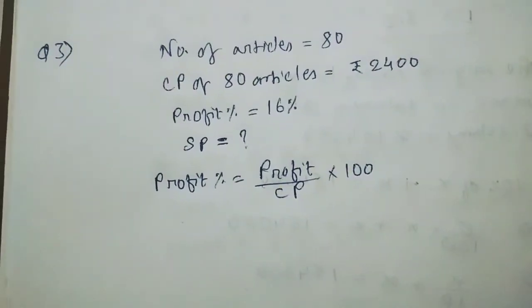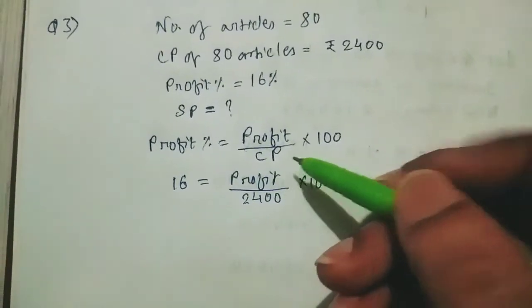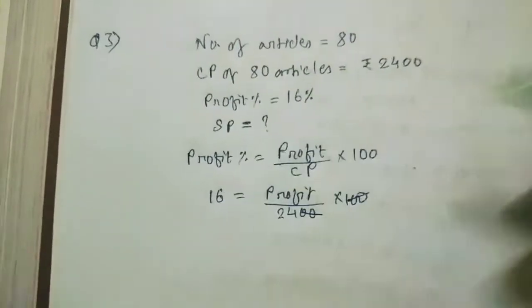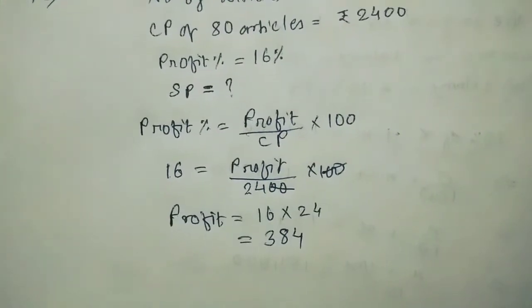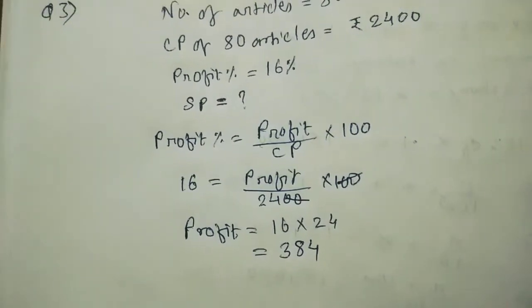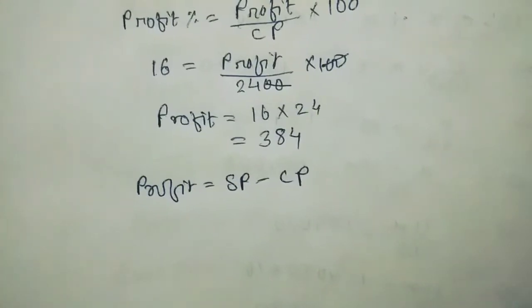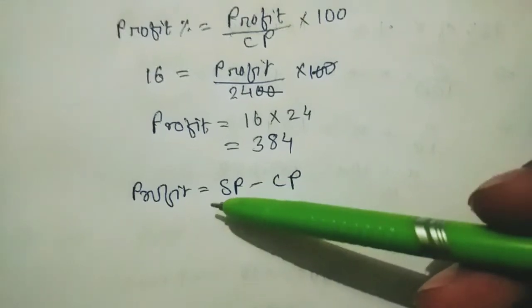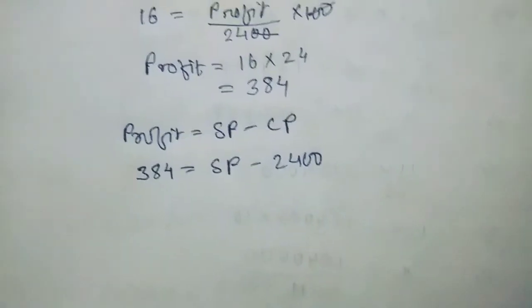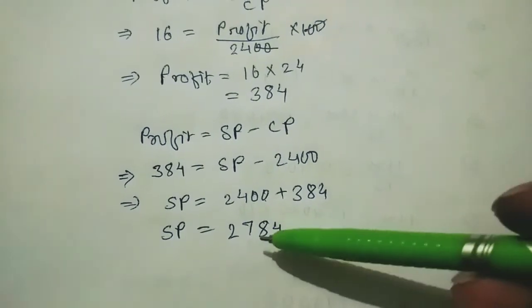Now you have to put the values of all the quantities. So now profit is 16%, CP is 2400. Now these 2 zeros and 2 zeros are cancelled. Now we'll cross multiply 16 into 24. So you can see here profit is coming 384. Now we'll find out the value of SP by the formula profit equals SP minus CP. From this formula we'll put the values here and we'll get the value of SP. So the values are 384 and 2400. So now SP is coming 2784.